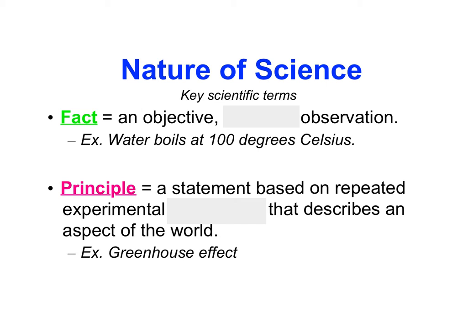Sometimes we use terms differently in everyday language than we do in science. So first of all, let's start with a fact. A fact is an objective, verifiable observation. An example of this is that water boils at 100 degrees Celsius. We know this is always the case, well, when at sea level. This is slightly different from a principle, which is a statement based on repeated experimental observations that describes an aspect of the world. An example of this is the greenhouse effect, which we will talk about more later on in the year.